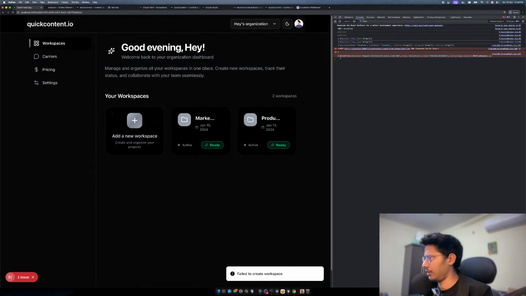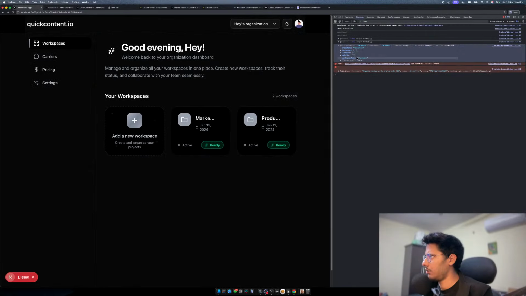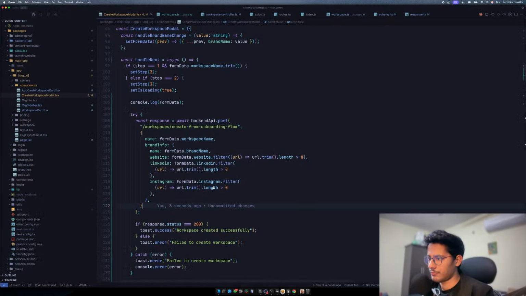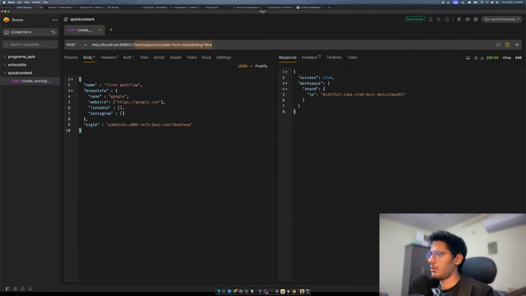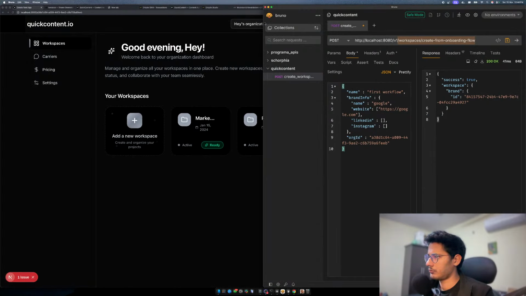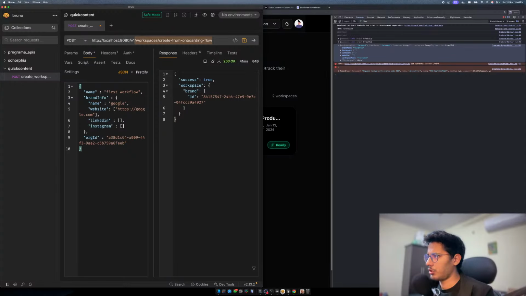This again gave me 500, which is pretty weird. So it's saying this is not a valid. Oh wait, this is not a valid response. Of course, what am I doing? Wait, that looks fine. Did I miss something? Let's try to create a new workspace using this API.